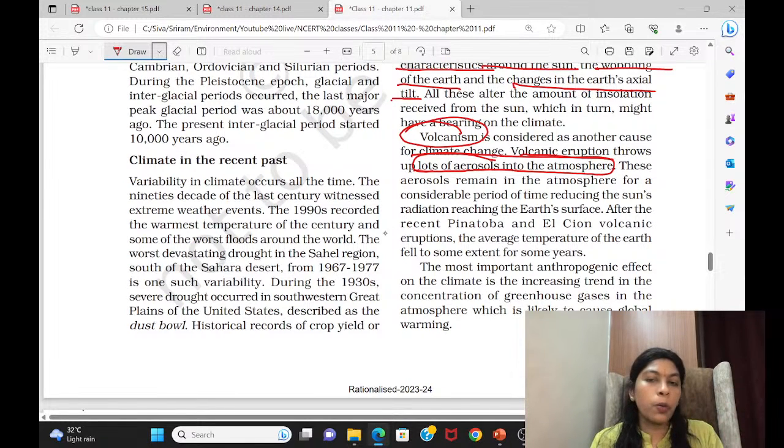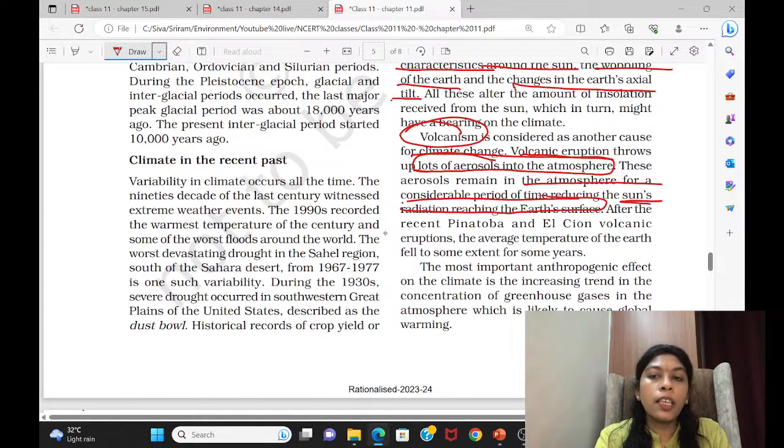All this occupies the atmosphere. So when a volcano erupts, a lot of aerosols are ejected into the atmosphere. This completely changes the climate because lots of aerosols float and remain in the atmosphere for a considerable period of time. It reduces the sun's radiation reaching the earth's surface. So it blocks it, and it makes that area cold.